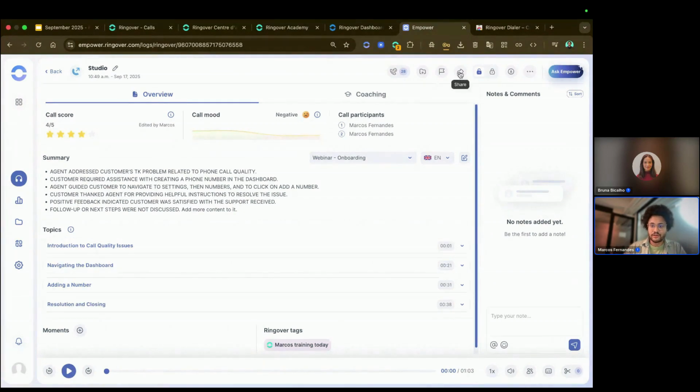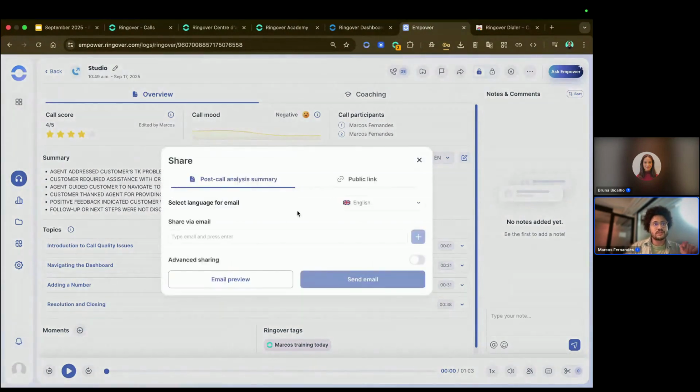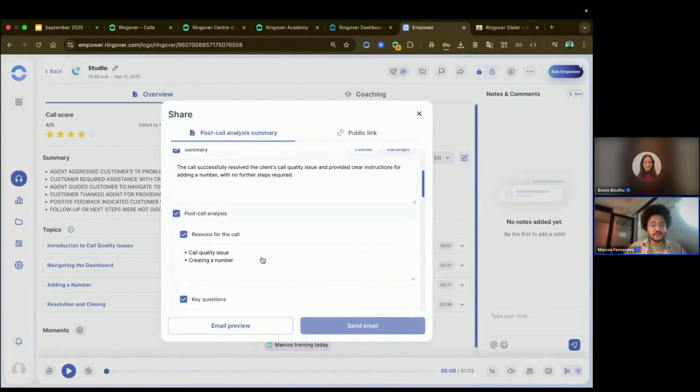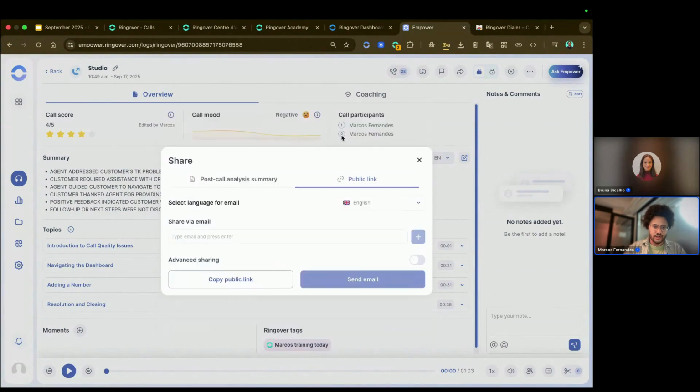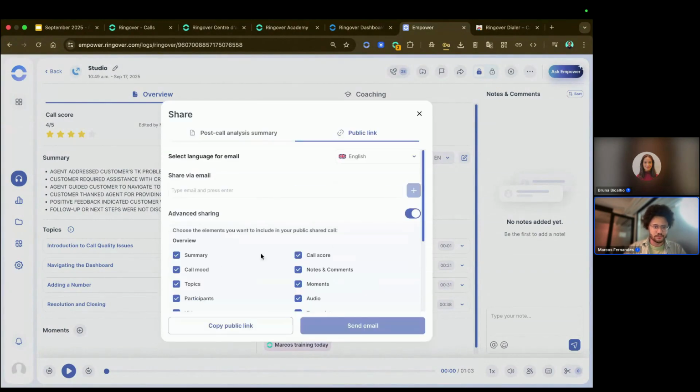So I can click here and you can choose what you are sharing. So it can either be an email, so you type the person's email here and you're gonna send the email, or it can be a public link. So you're going to generate a link and you can send this link to the person. And you can click here, advanced sharing, and you can choose what you are sharing with this person.